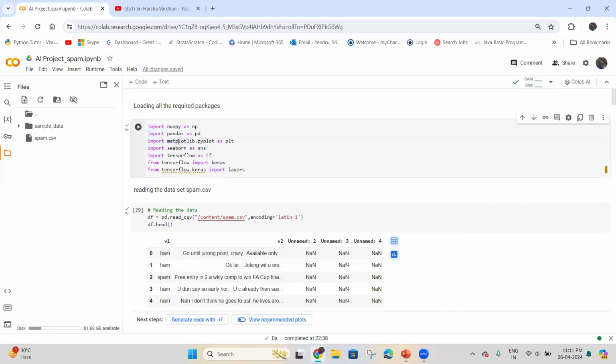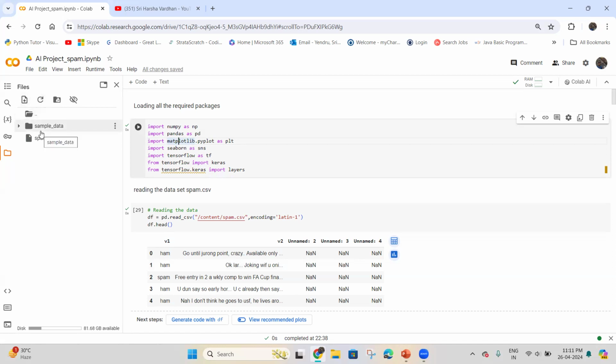And third, Matplotlib is used to plot different types of visualizations such as bar plots, which helps to visualize the data. Coming to Seaborn, it helps in creating statistical plots and exploring relationships in the data. Coming to TensorFlow, it is a deep learning library that provides tools for building and deploying neural networks. And last, Keras simplifies the use of TensorFlow with abstractions for building and training models.